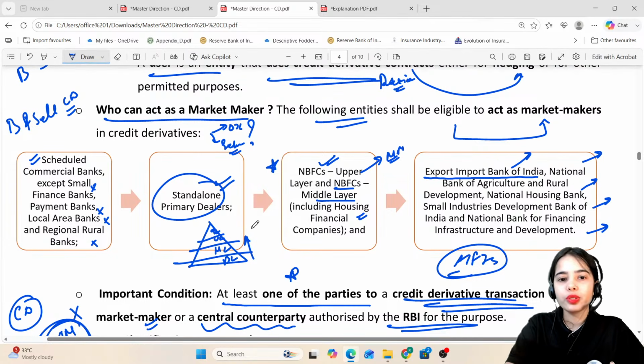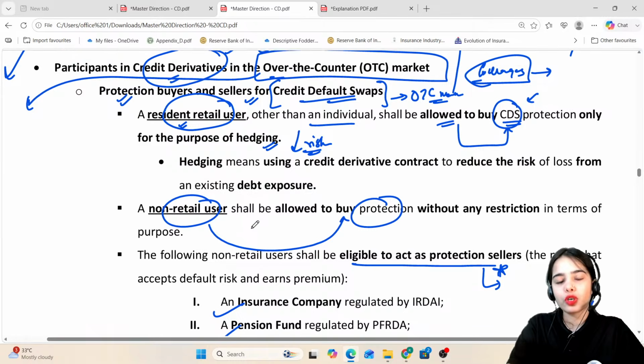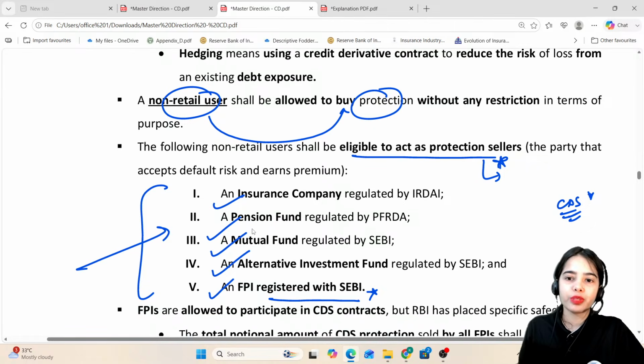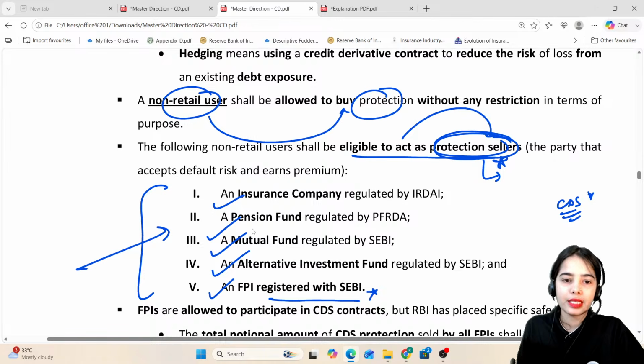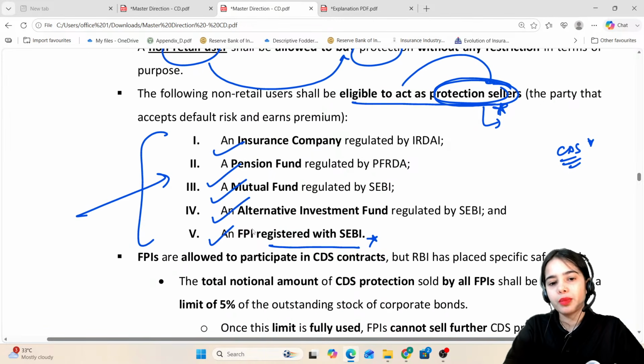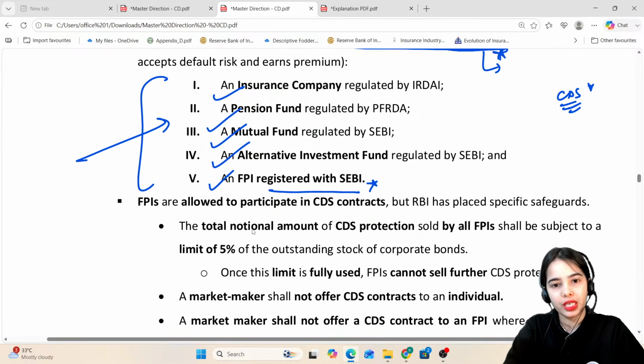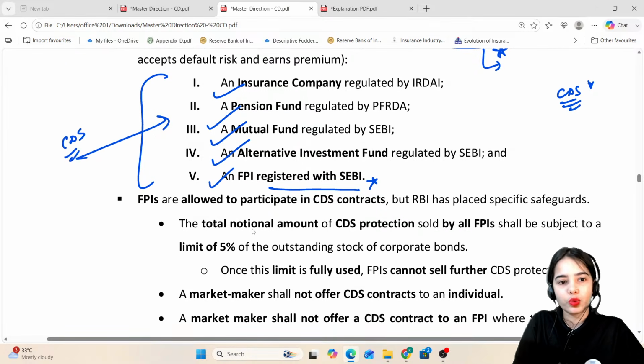But when it comes to the OTC market and the credit default swap, there are additional provisions. So the following non-retail users shall be eligible to act as protection sellers: insurance company, pension fund, mutual fund, alternative investment fund, FPI registered with SEBI. This is only for the credit default swap.